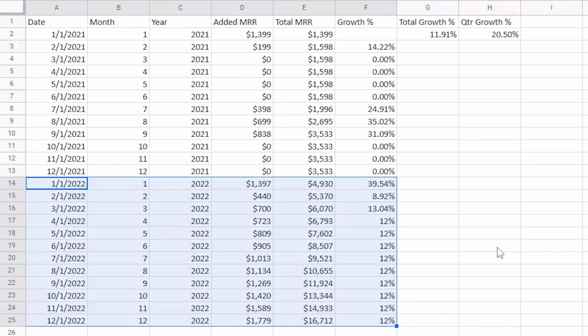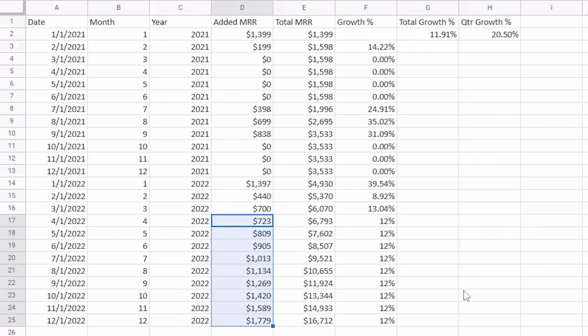So the last thing to do now is to take these recurring revenue projections and pop them into our actual budget. We're going to make sure that we're projecting out a growth rate of 12% in our MRR. That means we're going to plug in from April to December these figures of added MRR and total MRR, and that's going to show us exactly what's going to happen over the next 12 months. Again, it might not happen. Things might be different. We could grow by 1,000%. Who knows? What this does is allow us to see: are we default alive or are we default dead? God, I hope we're default alive.